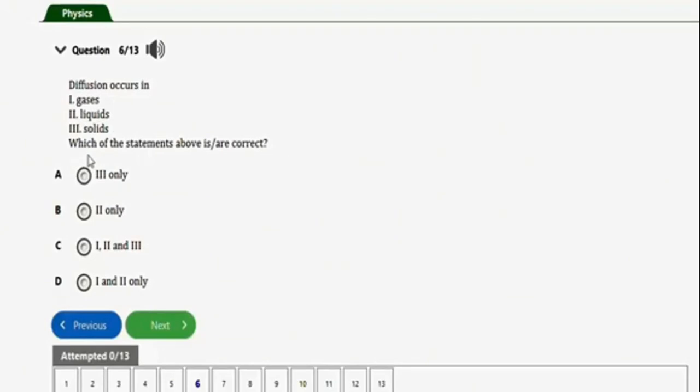It says, which of the statements above is correct? So diffusion occurs basically in all of these states of matter. Diffusion occurs in all of them: gases, liquids, and solids. The correct option is what? Option C. Let's go to the next repeated question, which is this one.